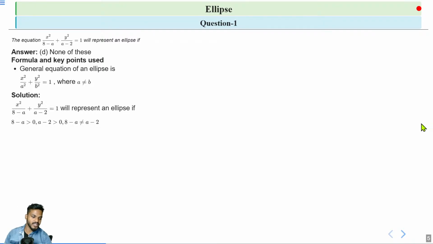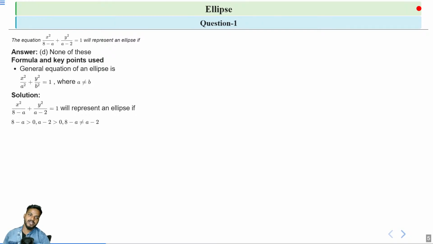So from the first condition 8 minus a greater than 0 we get minus a is greater than minus 8, that means a is less than 8. And from the second condition a minus 2 greater than 0 we get a is greater than 2, that means a lies between 2 and 8.